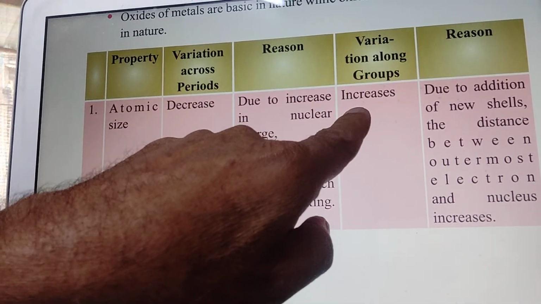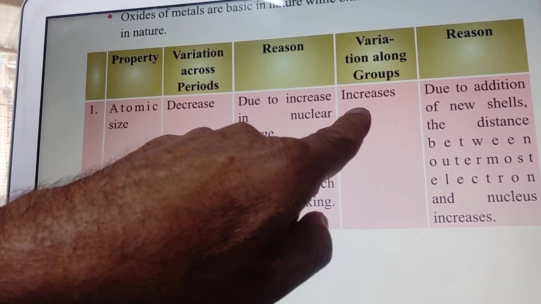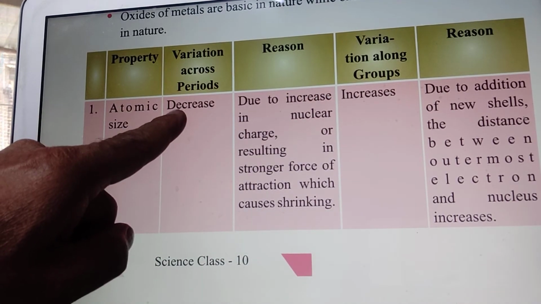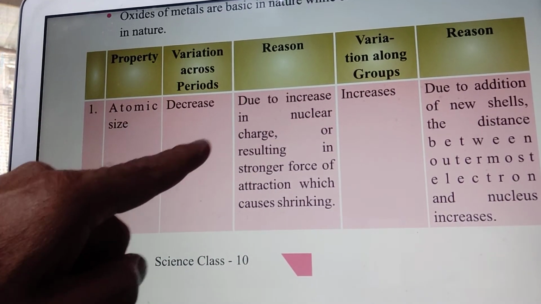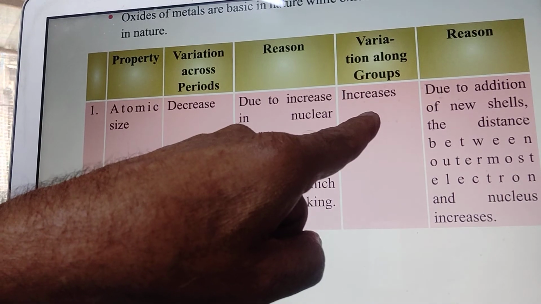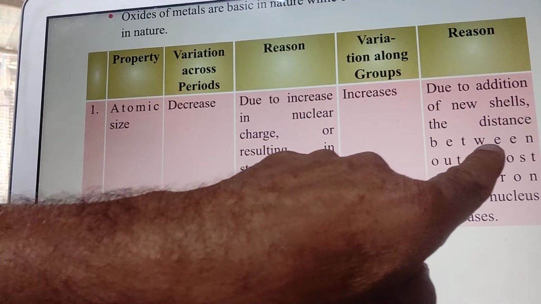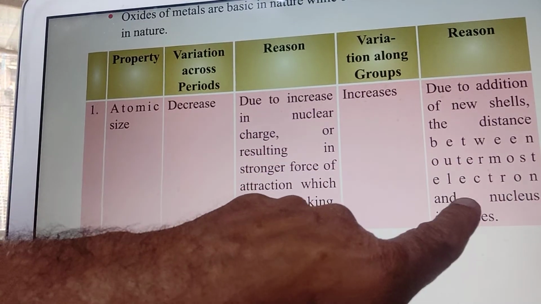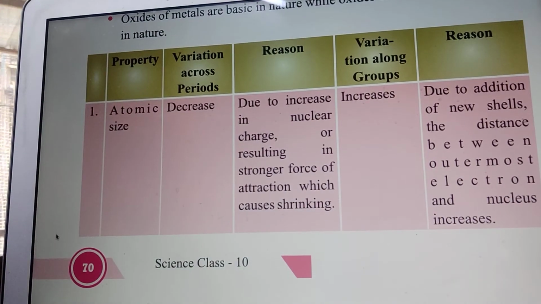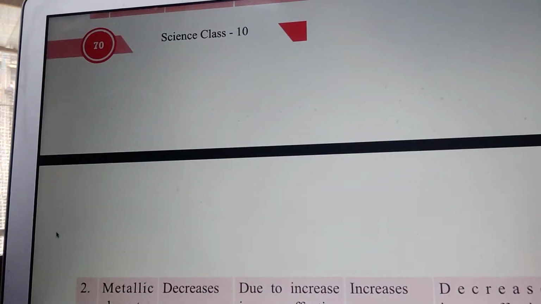Variation along the group, it is increasing. Keep in mind, if one thing is decreasing in a period, then in a group it will increase. The reason is due to addition of new shells, the distance between the outermost electron and nucleus increases.